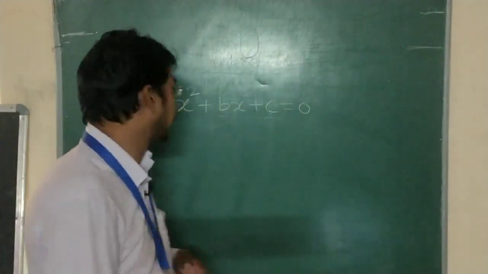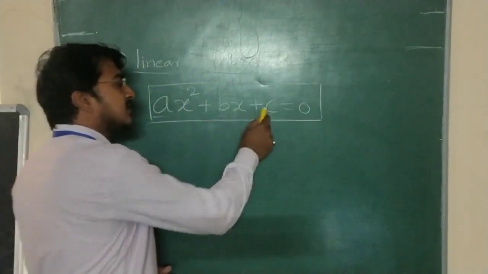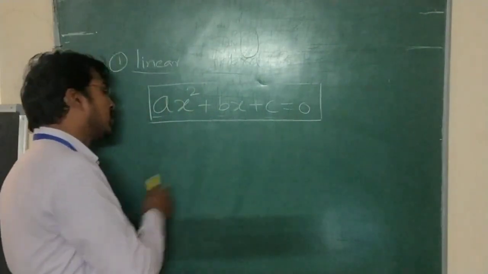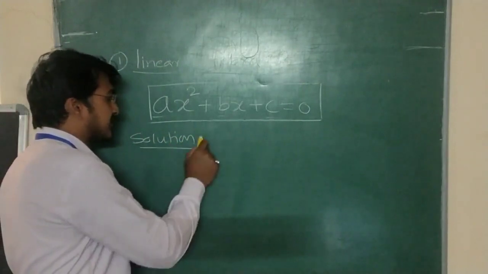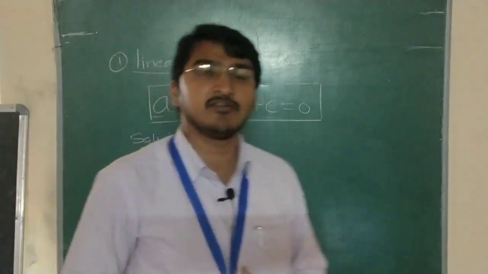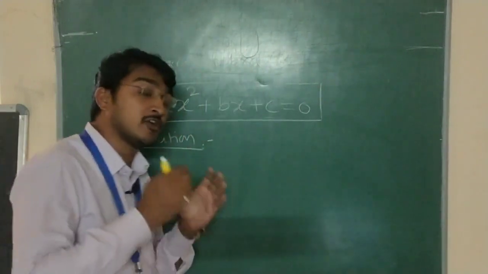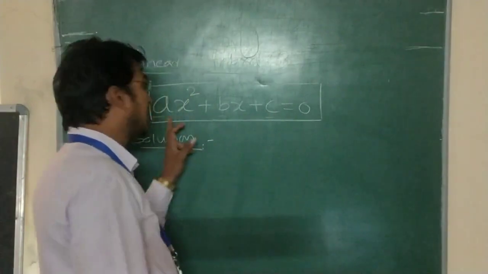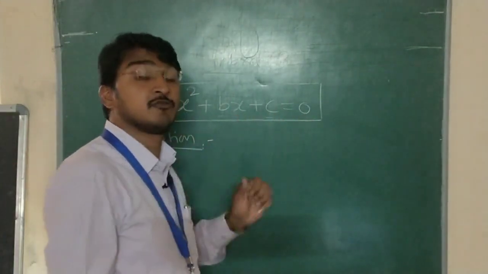So this is the algebraic equation. a, b, c are the constants and x is the variable. The solution for this equation we call the roots. At what value of x does the equation become 0 by substituting that particular value of x? What is that x value?